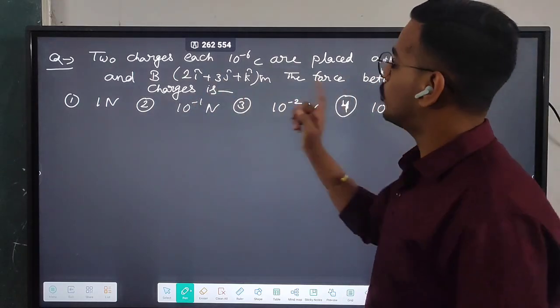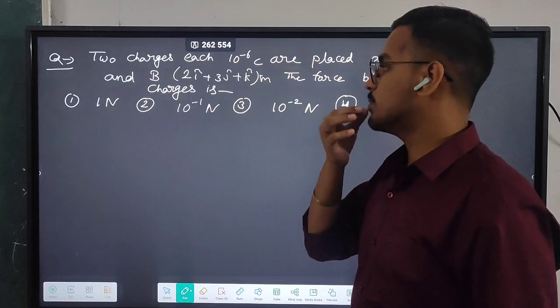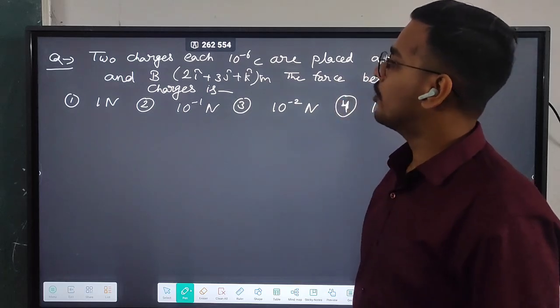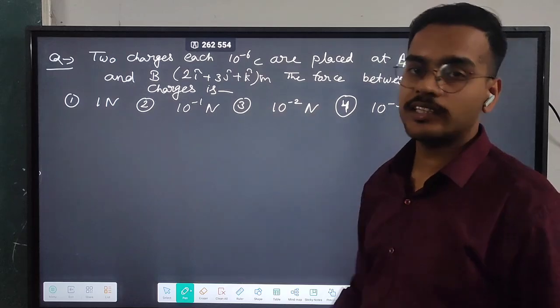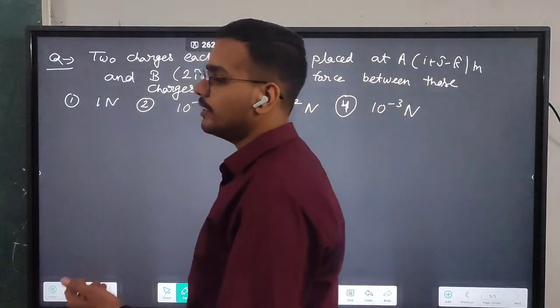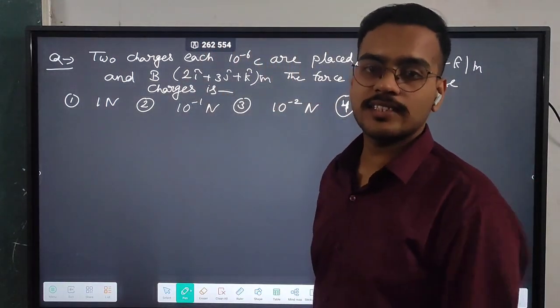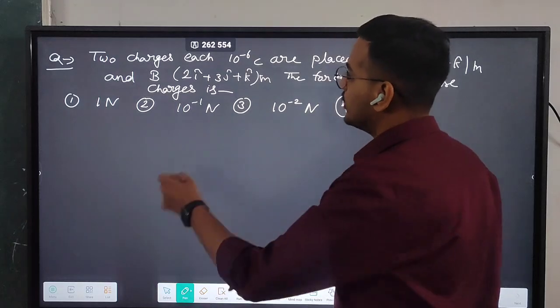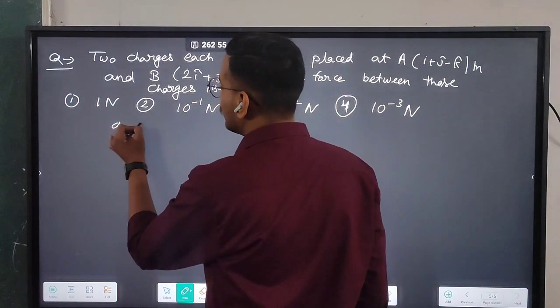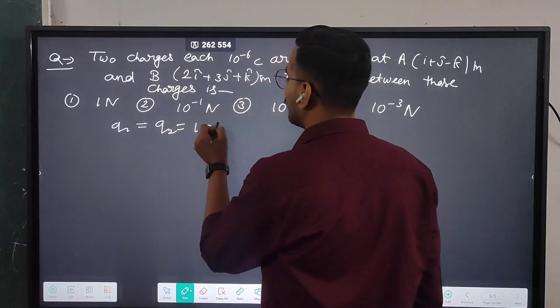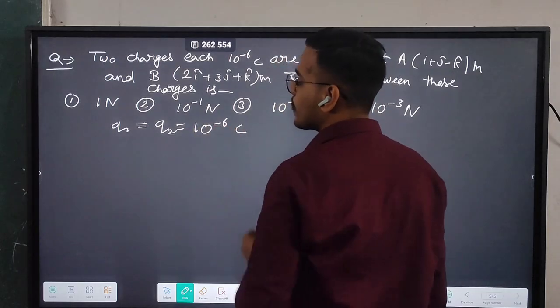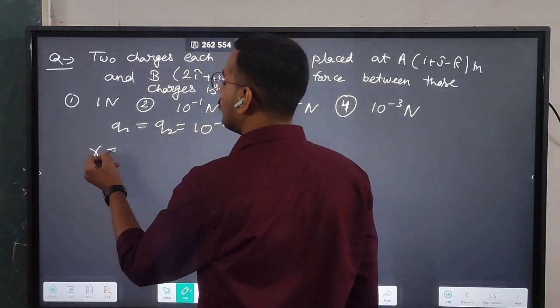The force between those charges will be, it means you have to find the value of force. The value of the charges is given. So let's find it. First we have to find the separation between the charges. Okay, so we have q1 equal to q2 equal to 10 to the power minus 6 coulomb. You have to find r.